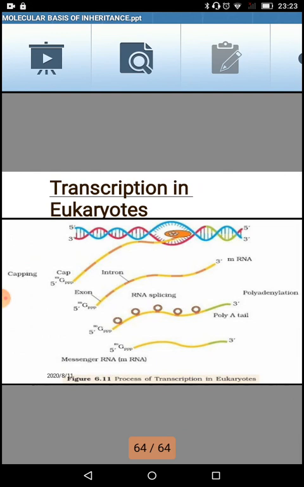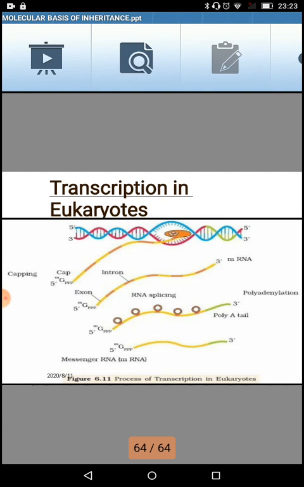So all the things which are there in the prokaryote will be the same in case of eukaryote. Just the difference which is there, if you remember what has happened in prokaryote just now, what we have explained, the same thing will be happening here also.